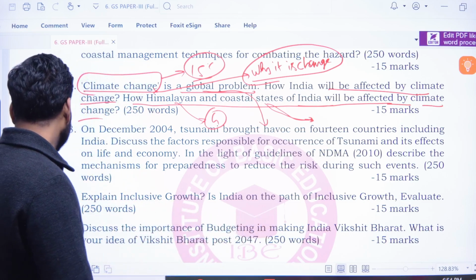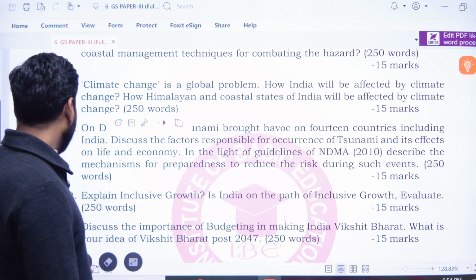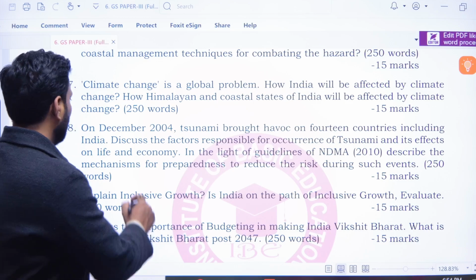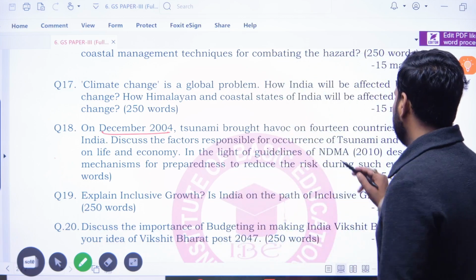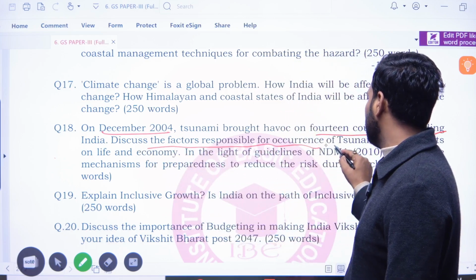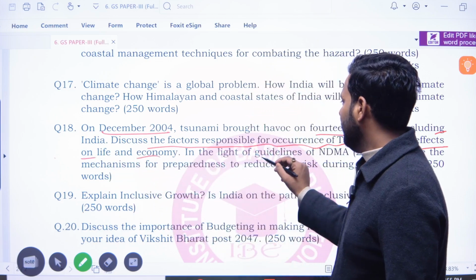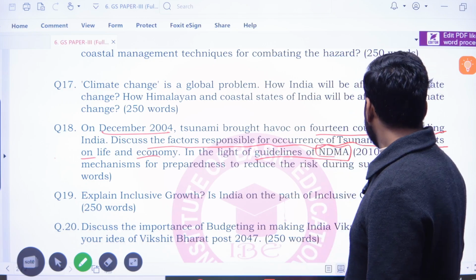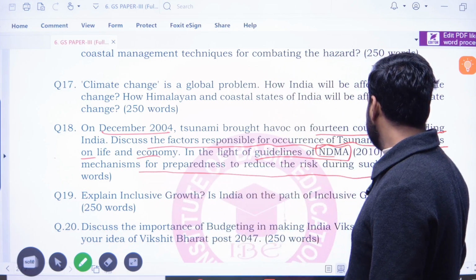Okay, now the next question is on December 2004, when the tsunami brought havoc in 14 countries, including India. Discuss the factors responsible for the occurrence of tsunami and its effect on life and economy in the light of guidelines of National Disaster Management, and describe the mechanism for preparedness to reduce the risk during such events.